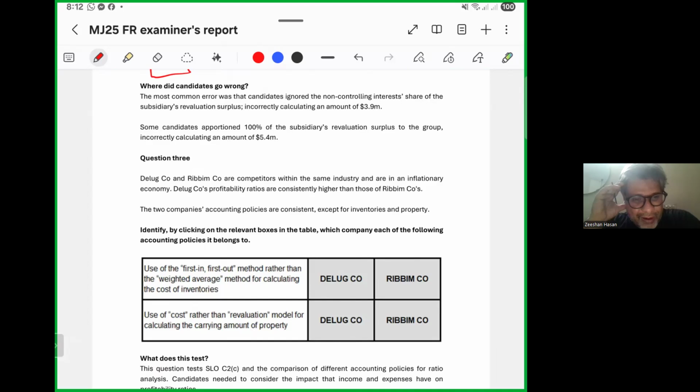Next question. D-Look company and Rebim company are competitors within the same industry and are in an inflationary economy. D-Look's profitability ratios are consistently higher than those of Rebim's company. The two companies' accounting policies are consistent except for the following. Identify by clicking the relevant boxes in the table which company each of the accounting policies belongs to. Use of the first in first out method rather than the weighted average method. Use of cost rather than the revaluation model for calculating the carrying amount of property.